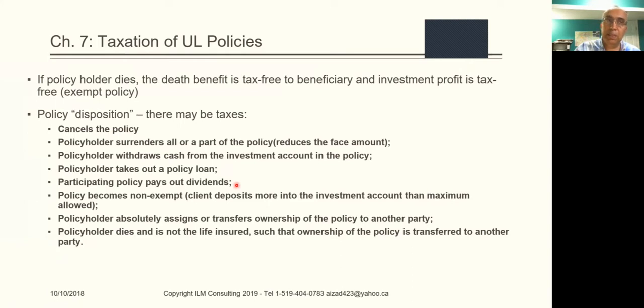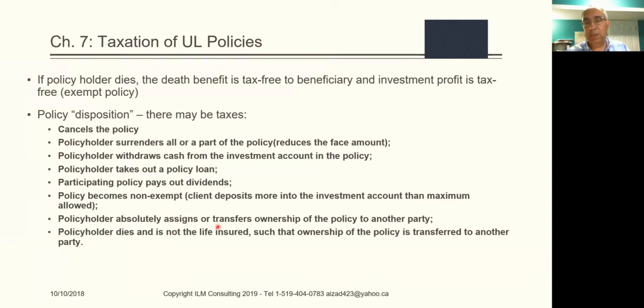A participating policy pays out dividends. If you have a policy which pays dividends, like we mentioned with whole life policies, then also there may be taxes. If the policy becomes non-exempt, that is, the client, knowingly or unknowingly, puts in more money than allowed within the investment account because there's a maximum limit, then the policy becomes non-exempt. Non-exempt means it is not exempt from taxation. Now it will be taxed.